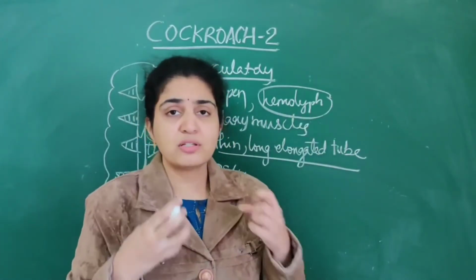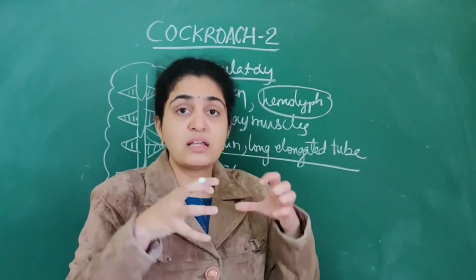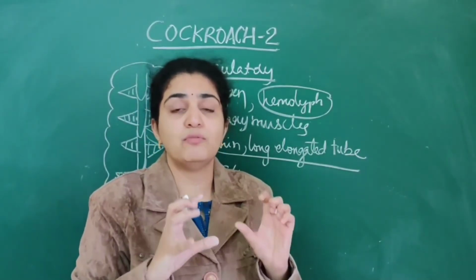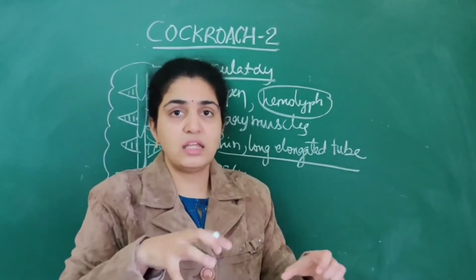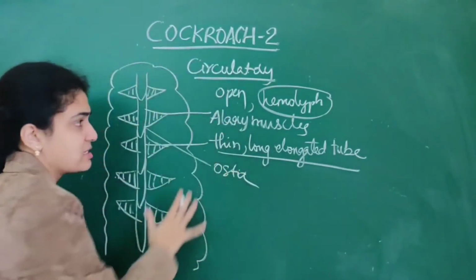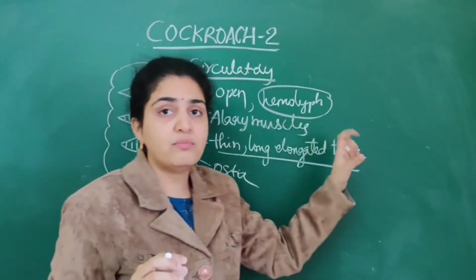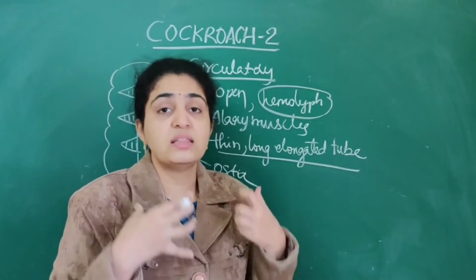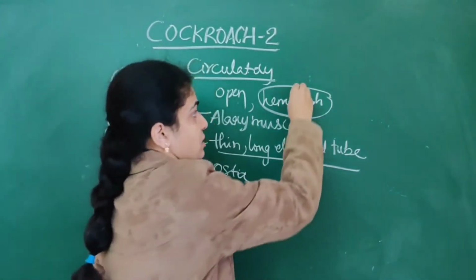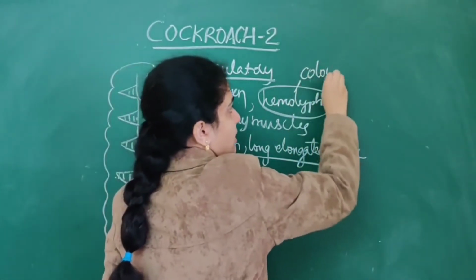The visceral organs are bathed in the hemolymph. That is, all the organs are present in the hemolymph. It is a colorless fluid. This hemolymph consists of numerous hemocytes as well as leukocytes, and these are colorless in nature.